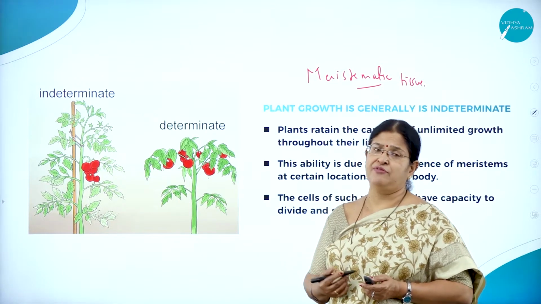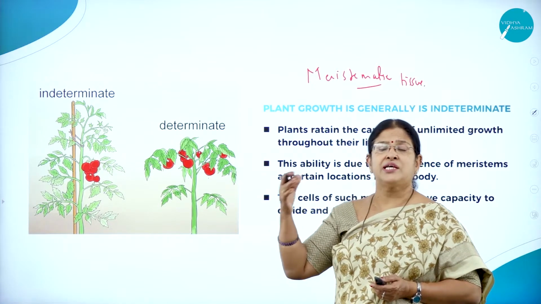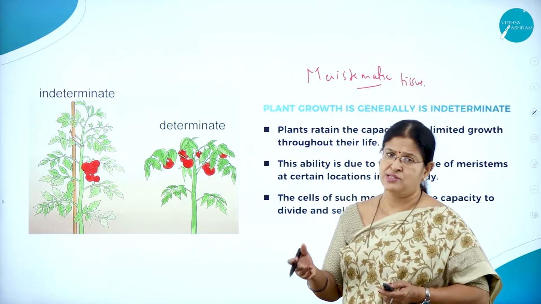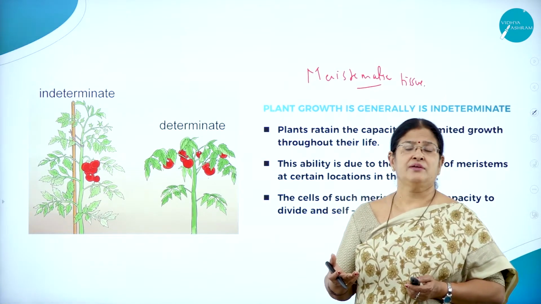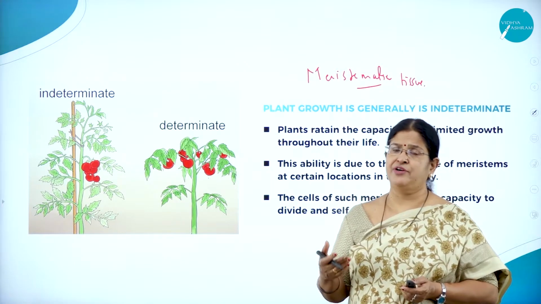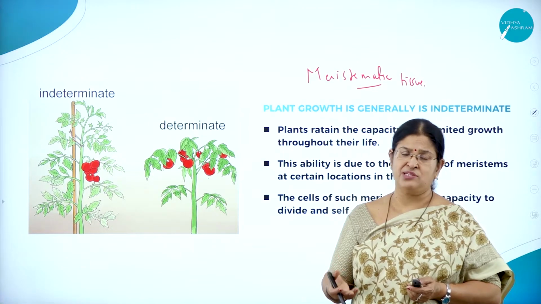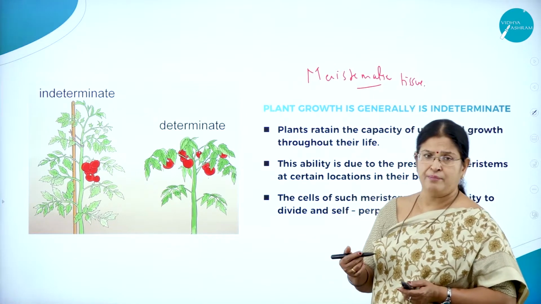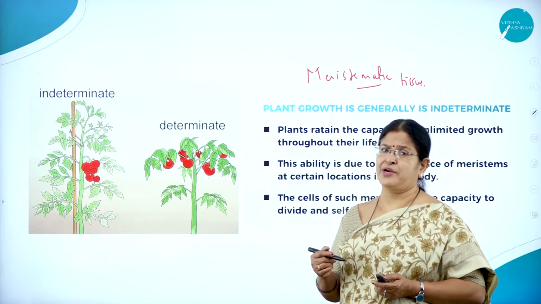And we also know a very important characteristic feature called differentiation. That is, cells group into tissues, tissues into organs, and organs into organ systems. We all know that the advantage of being multicellular, may it be a plant or an animal, is that they have different organs and organ systems, and different organ systems make an organism, and the organism is able to carry on all the activities of the body very meticulously. So growth is a very, very important prime factor.